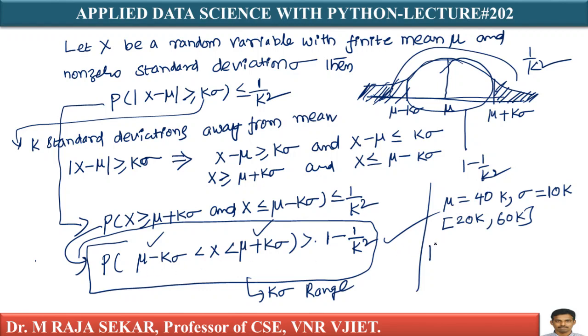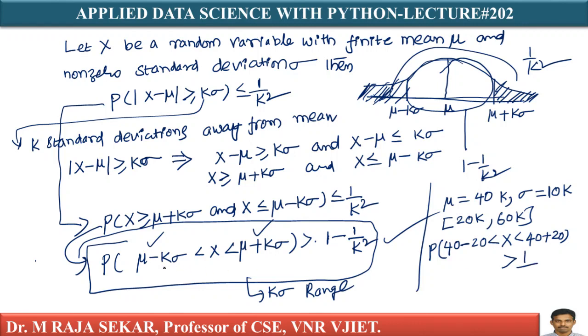P of mu is 40 minus k, 2 sigma distance. 2 into sigma means 2 into 10, 20. 40 minus 20 is less than x less than mu plus 2 sigma means 40 plus 20. I will get it in the interval, I can say it's an open interval, of course, greater than. What is my k value?